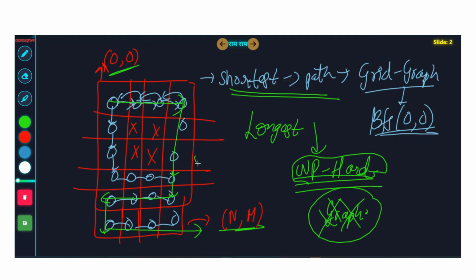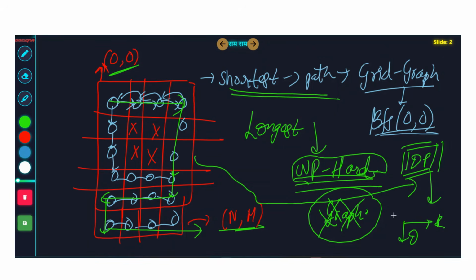Some people might try to use a sneaky trick. They might say, sir, can we use DP? Okay, I will talk about that. Yeah, you are a little bit in the right direction, but you cannot use DP directly. DP on the grid works only when you're allowed to move in the right direction and down direction. When 3 directions are involved simultaneously, it creates so many issues.